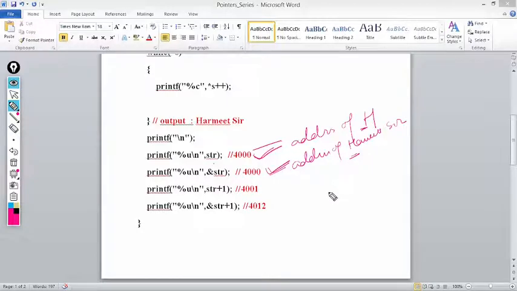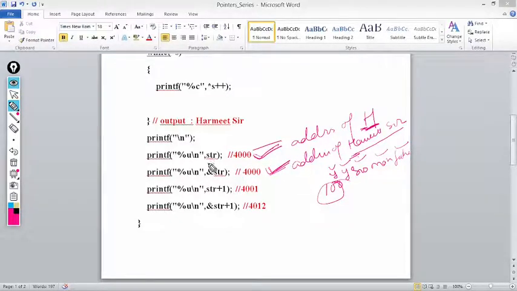It is equivalent to living in house number 100: the address of your brother, your sister, your mother and your father will be exactly the same, 100, but all have different identities. Same thing, the address of h is 4000, and the address of Harmeet sir is again 4000. That is why here we are getting 4000 and here we are getting 4000.